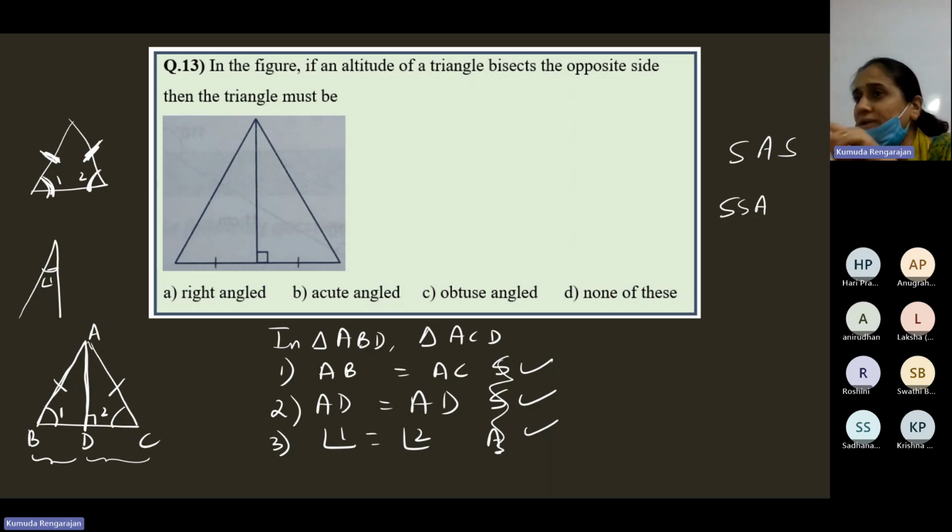And if it should be SAS, it should be two sides and the included angle. Now, you have mentioned AB and AD, and AB and AD include this angle. Similarly, AC and AD in the other triangle include this angle. So only if you write angle 3 is equal to angle 4, if I mark this 3 and 4, then it is SAS.